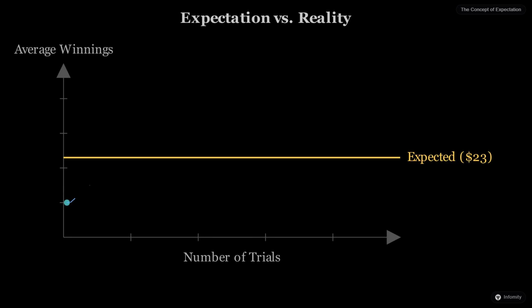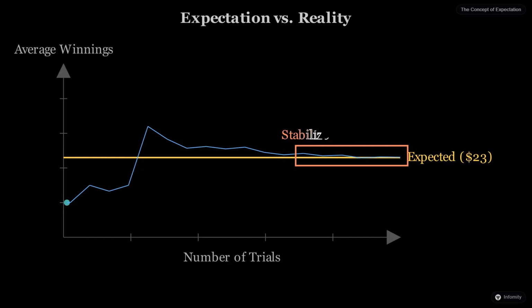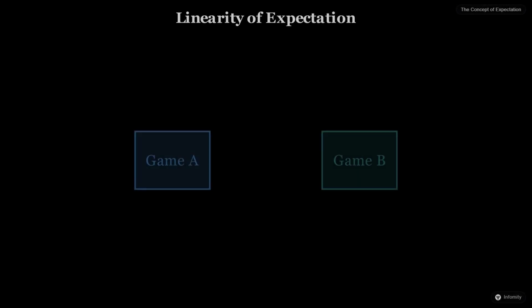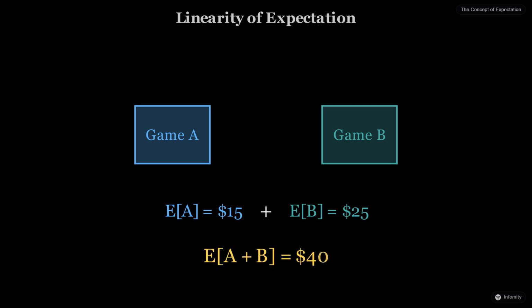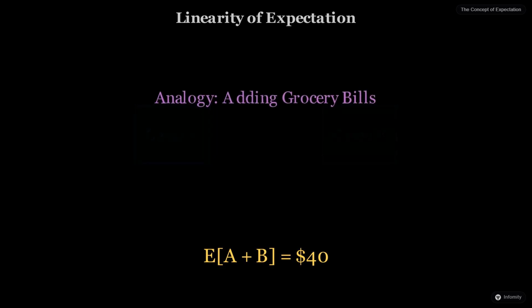However, as we simulate hundreds and then thousands of trials, the average of all those results will crawl closer and closer to our calculated expectation. This is why casinos and insurance companies rely on these numbers to stay profitable over time. One of the most useful properties of expectation is that it adds up. If you play two different games, your total expected winning is simply the sum of the expectation for each game individually. Think of it like adding two different grocery bills.